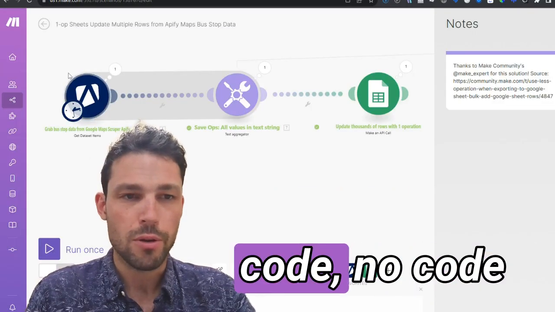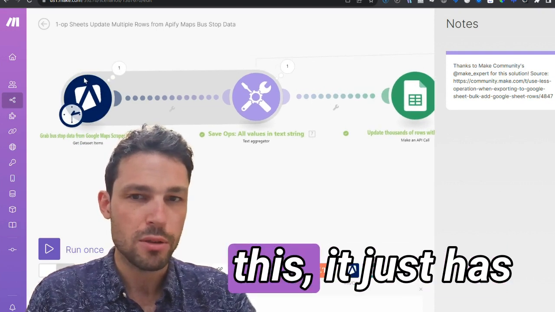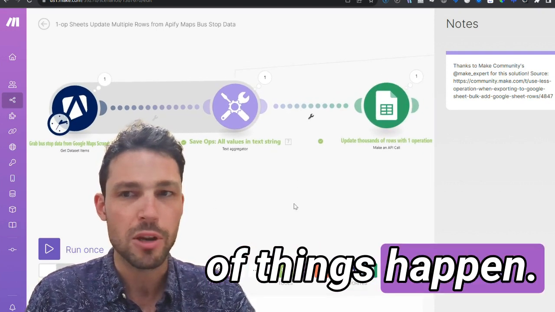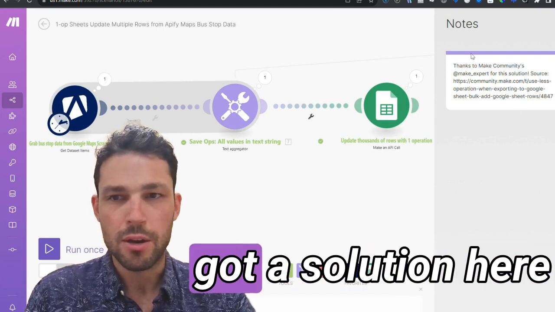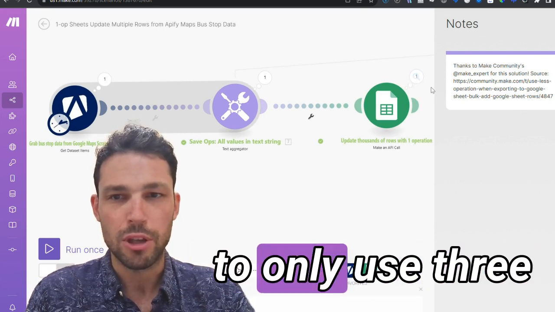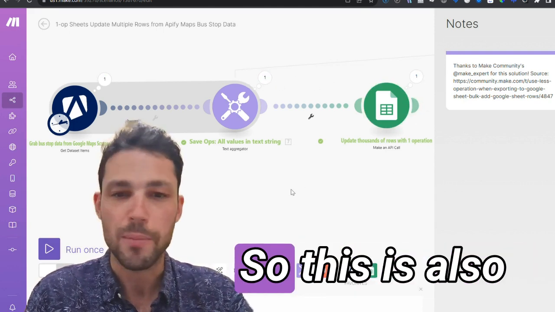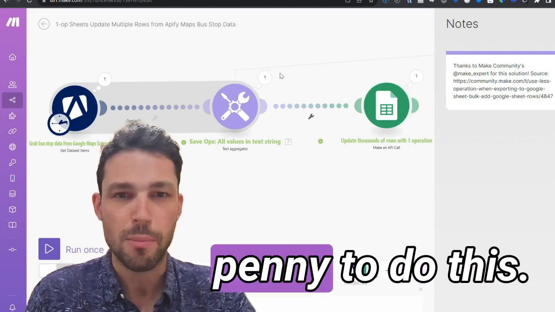So it's a low-code, no-code automation platform, and it just has these little visual modules that you can link together and make sequences of things happen. It also has a great community where I got a solution here that allowed this to only use 3 operations, instead of like hundreds of operations. So this is also very, very cheap, like a fraction of a penny.